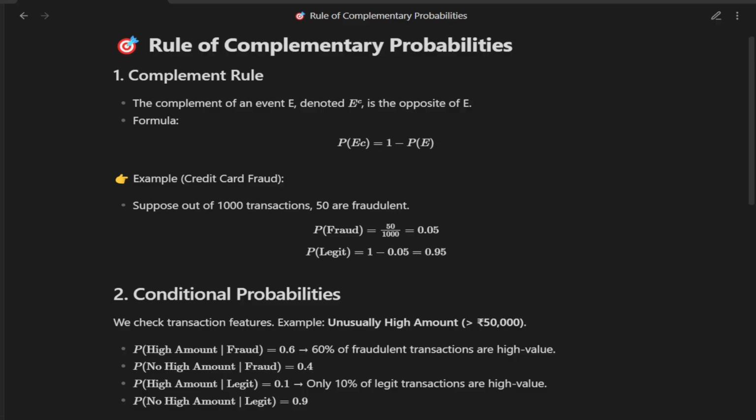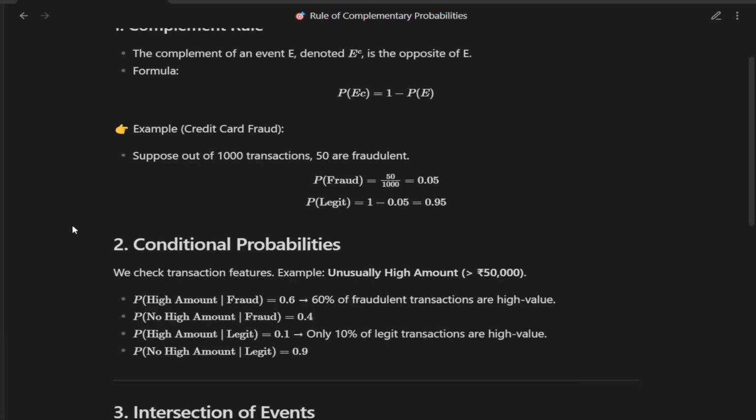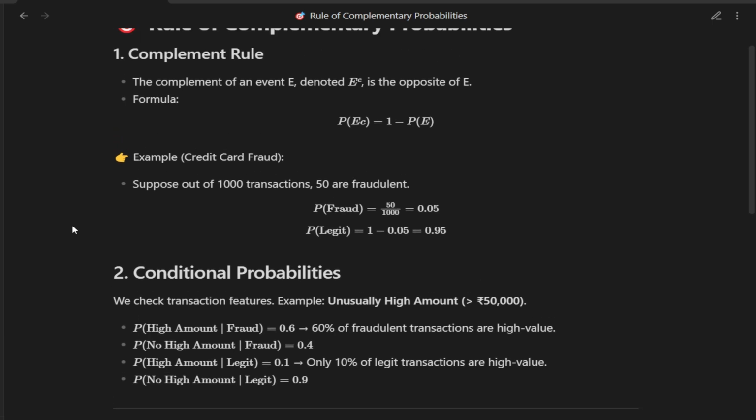Here we are not asking is this transaction fraud or not. We are looking at features of the transaction. For example, say we observe whether a transaction has an unusually high amount, greater than 50,000. If a transaction is fraudulent, there is a 60% chance it has a high amount. The probability of high amount given fraud is 0.6. On the other hand, only 10% of legit transactions are high value. This shows us how behavior can differ between fraud and legit cases.